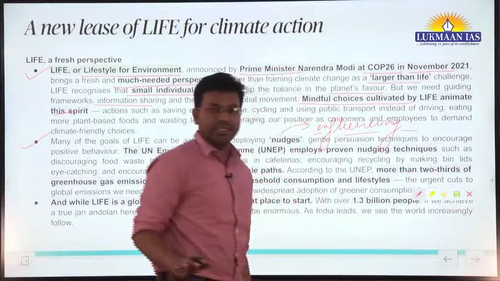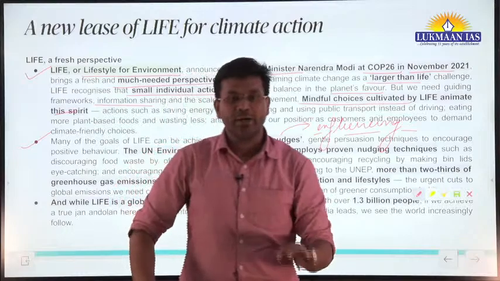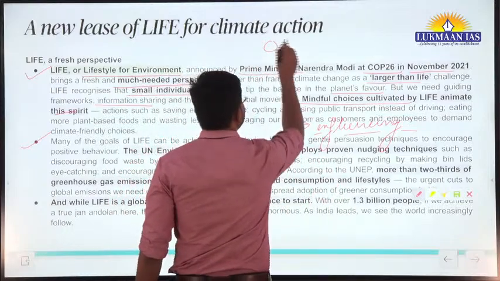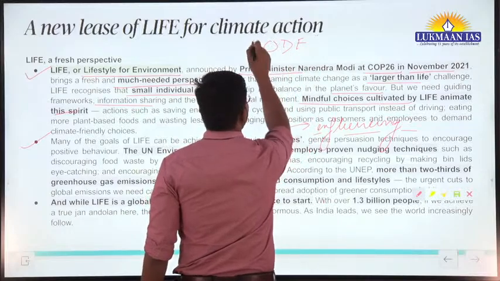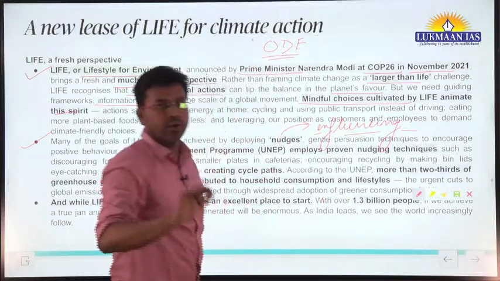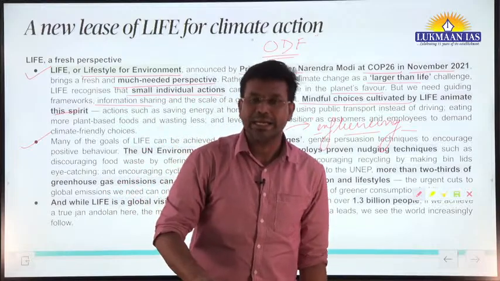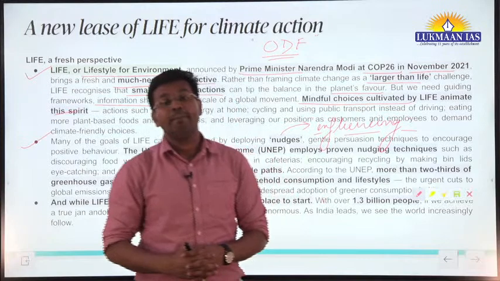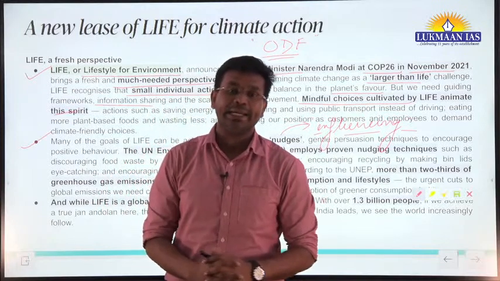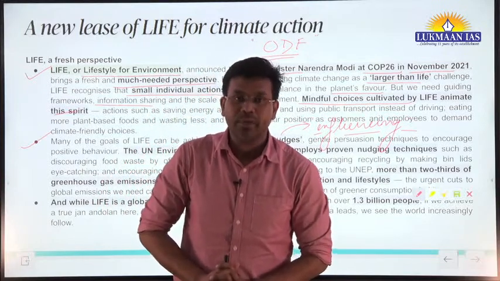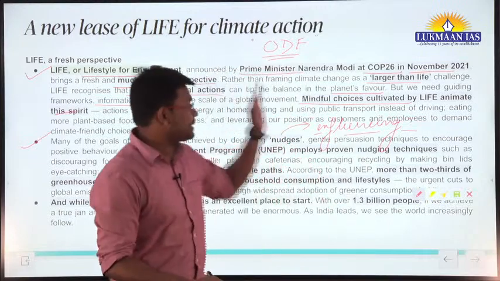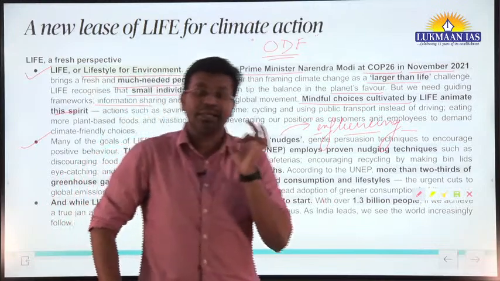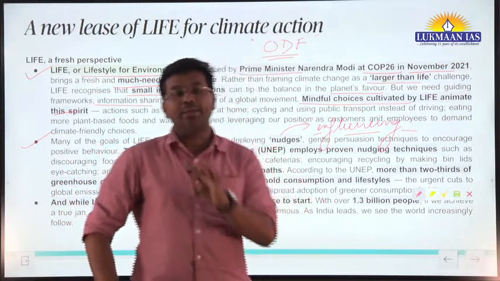Nudging means influencing. For example, the government of India has come up with one particular thing known as ODF. ODF means open defecation free. Earlier, we noticed that in rural areas, in villages, people preferred to defecate in open spaces, and this has consequences for the environment and for the livelihood of animals and plants.